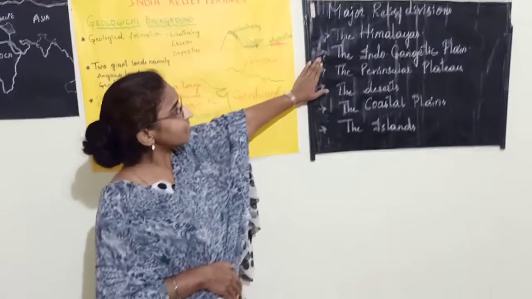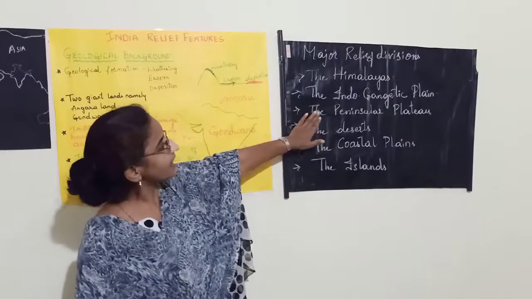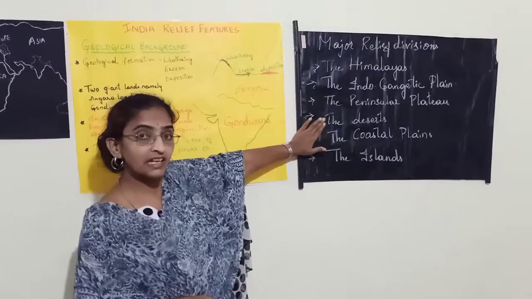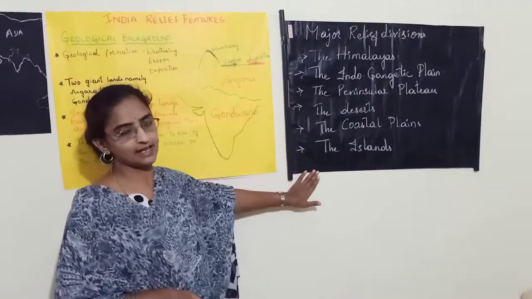In detail we will learn about these three relief divisions in the next class, and the other three relief divisions are deserts, coastal plains and highlands.